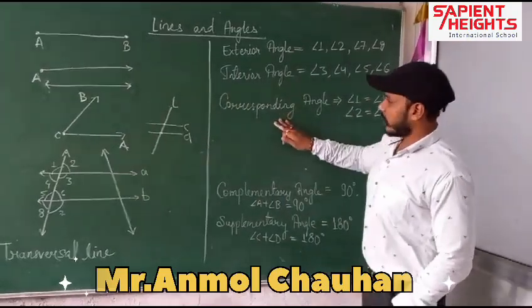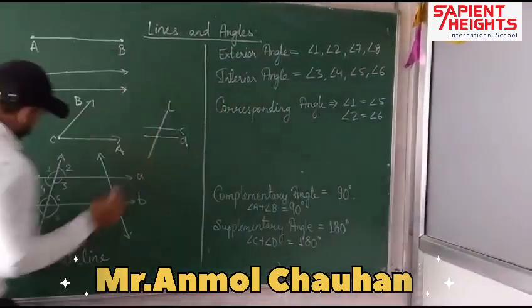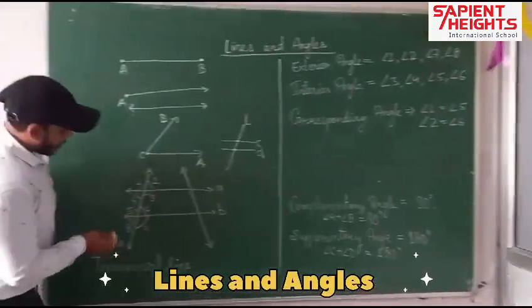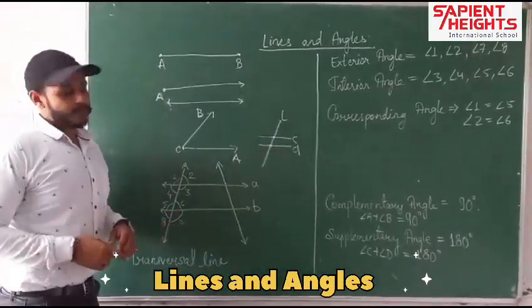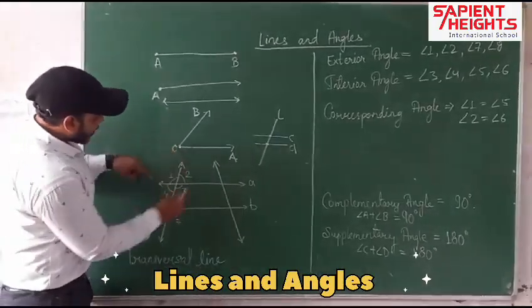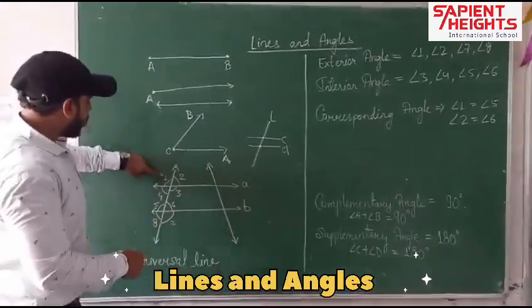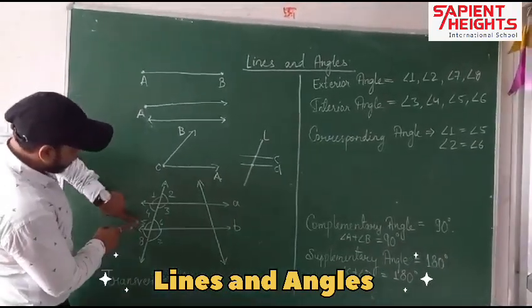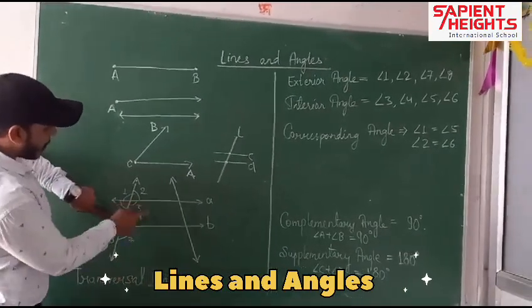Now the question arises, what are corresponding angles? Let's see angle 1. If I say angle 1 is equal to angle 5, it is because they are corresponding angles. The reason is the position of angle 1 in the first parallel line is top left, and the position of angle 5 is also the same, but the line is different.